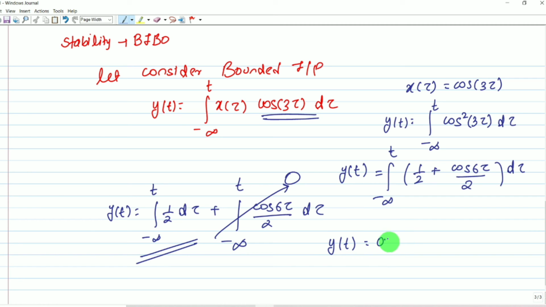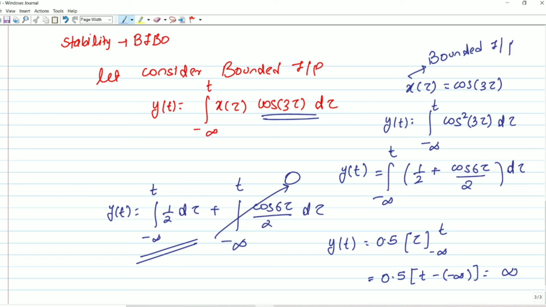We can take it out of the integration because it is constant. Integration of d tau will become tau. Now we put the limit minus infinity to t: 0.5 times t minus minus infinity. Our answer will become infinity. For bounded input, here we get unbounded output.